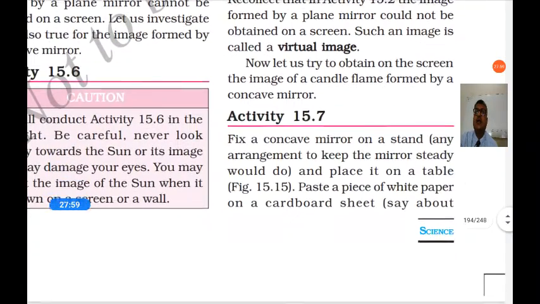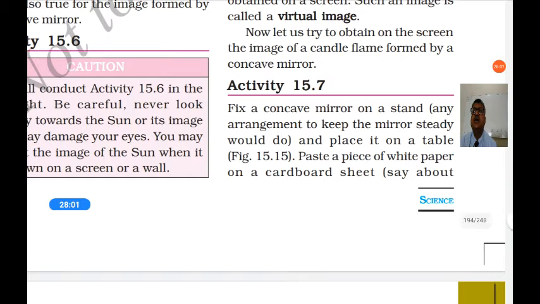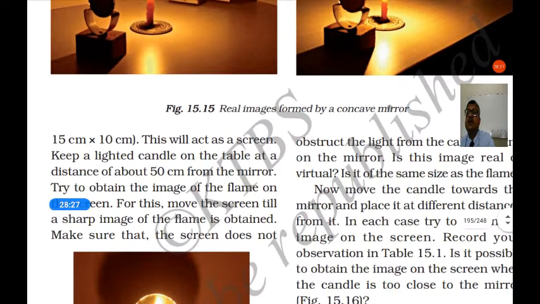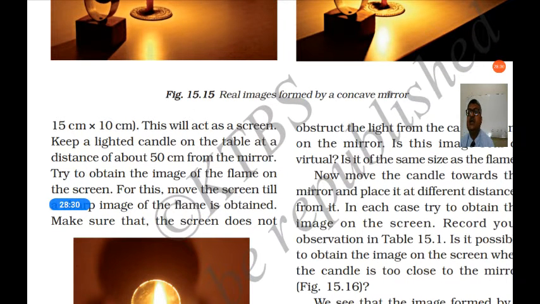Now let us try to obtain on the screen the image of a candle flame formed by a concave mirror. For that you need a concave mirror, a stand and a screen. Fix a concave mirror on a stand, any arrangement to keep the mirror steady you can do, and place it on a table. Paste a piece of paper on a cardboard sheet about 15 cm by 10 cm. This will act as the screen.